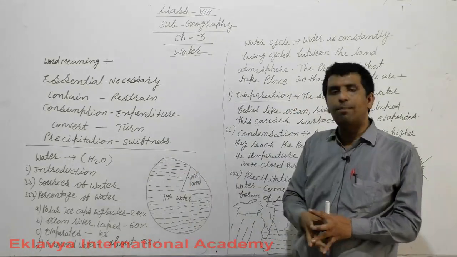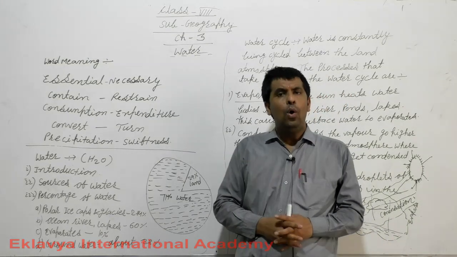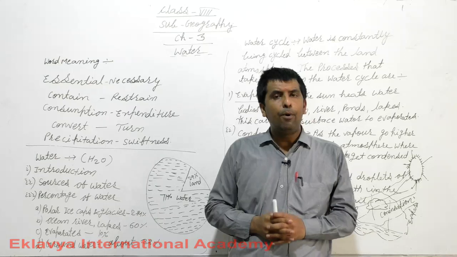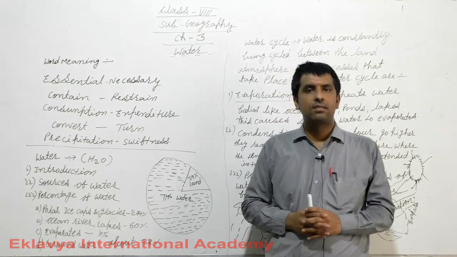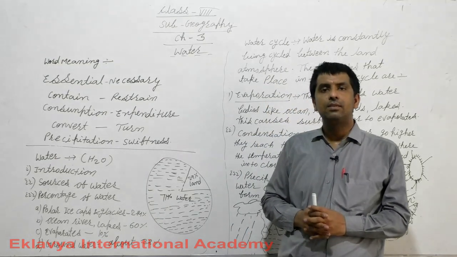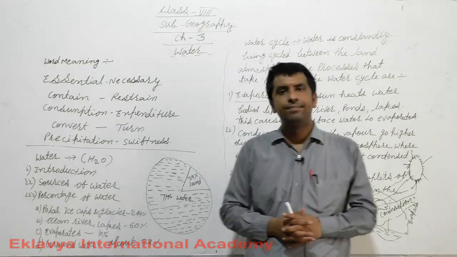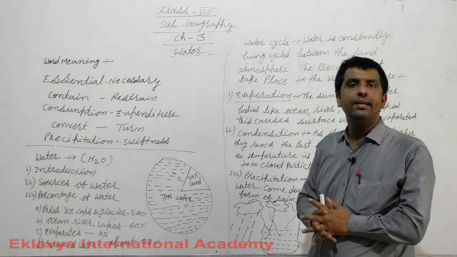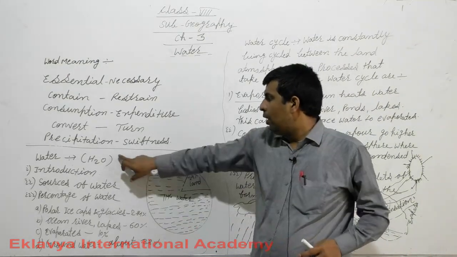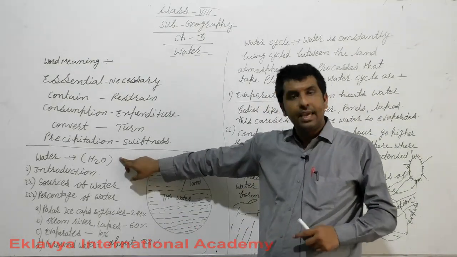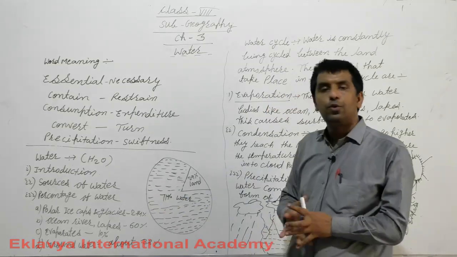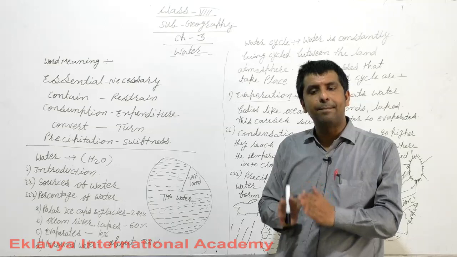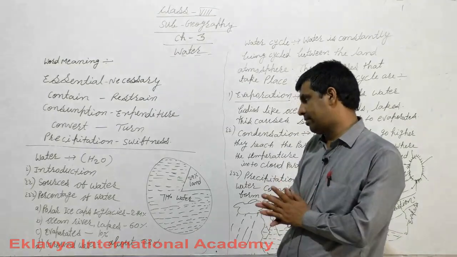Now I am coming to the topic of water. Water is an important resource. It is known as a precious or golden resource. The formula of water is H2O, 2 parts hydrogen and 1 part oxygen combine to create water.